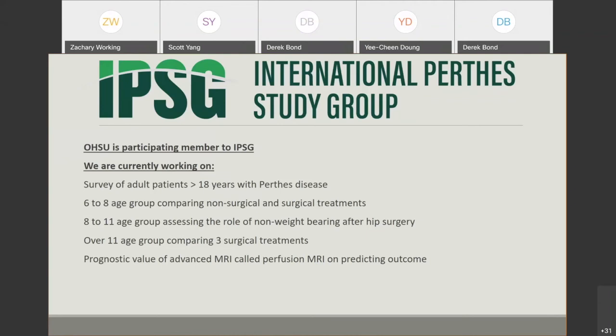Some people only do 6 weeks of non-weight bearing after surgery. Some people do 6 months of non-weight bearing. Is there any benefit to preventing mechanical deformation with a strict non-weight bearing protocol? And we really want to see if that helps as well.